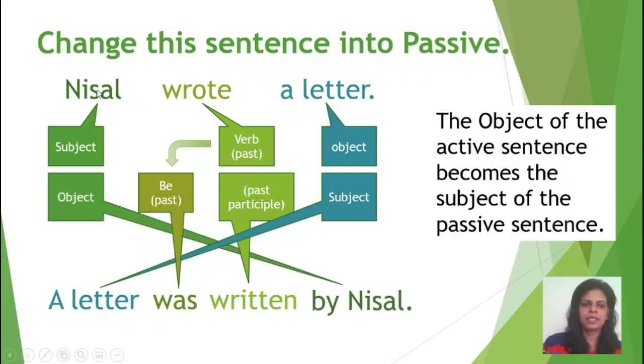And then Nisal, which is the subject of the active sentence, becomes the object of the passive sentence. So, the passive sentence would be: a letter was written by Nisal. I hope it is clear to you.